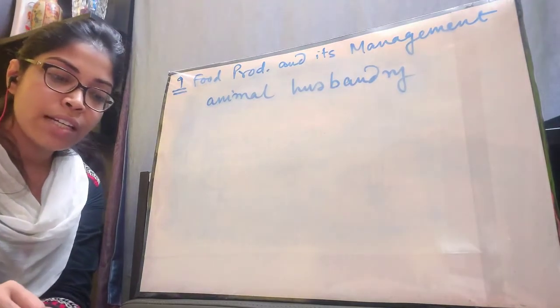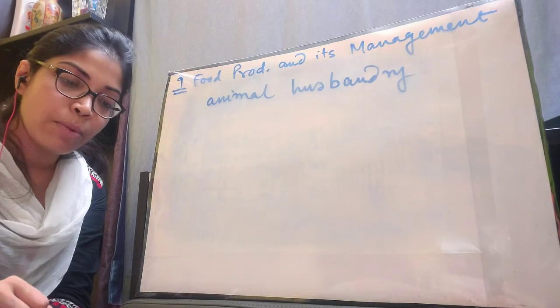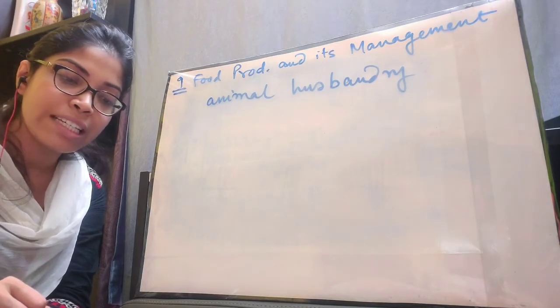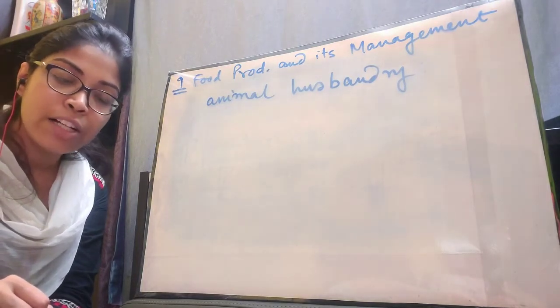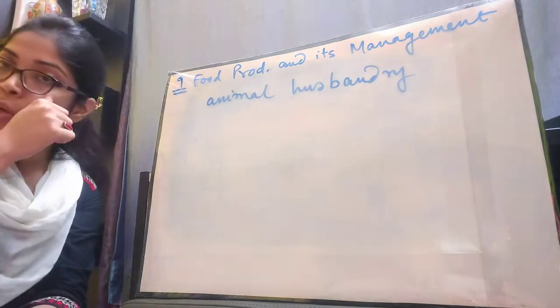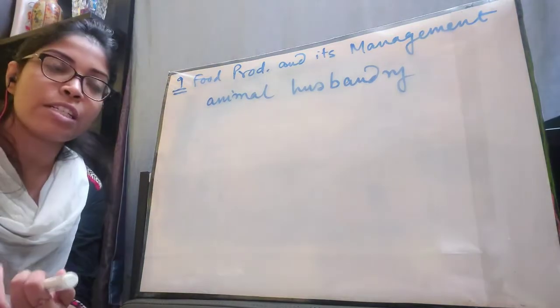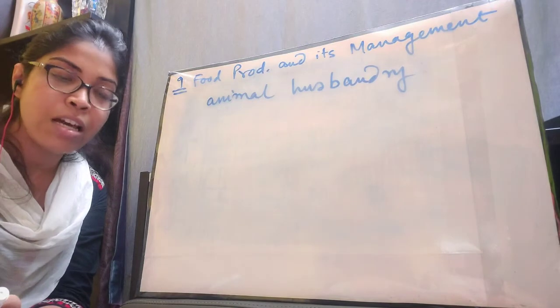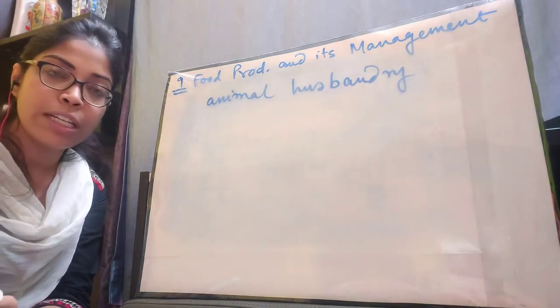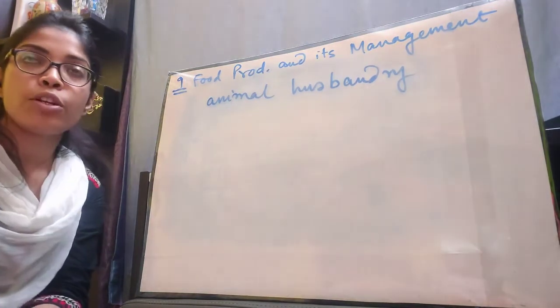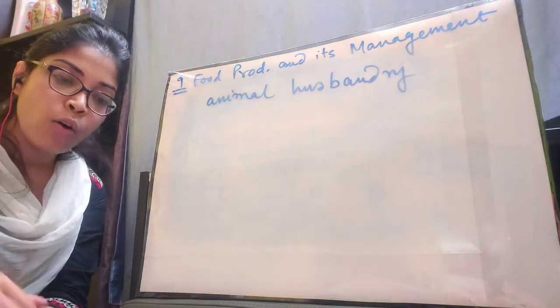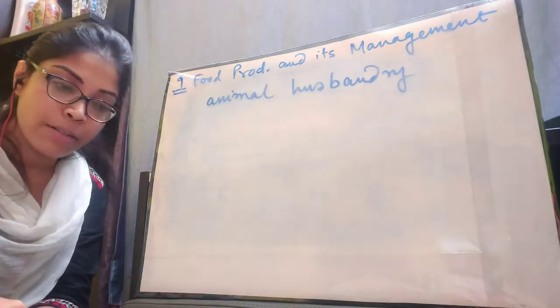The various agricultural tasks that a farmer performs for a healthy and good yield of crops are called agricultural practices. Yield means a good harvest.